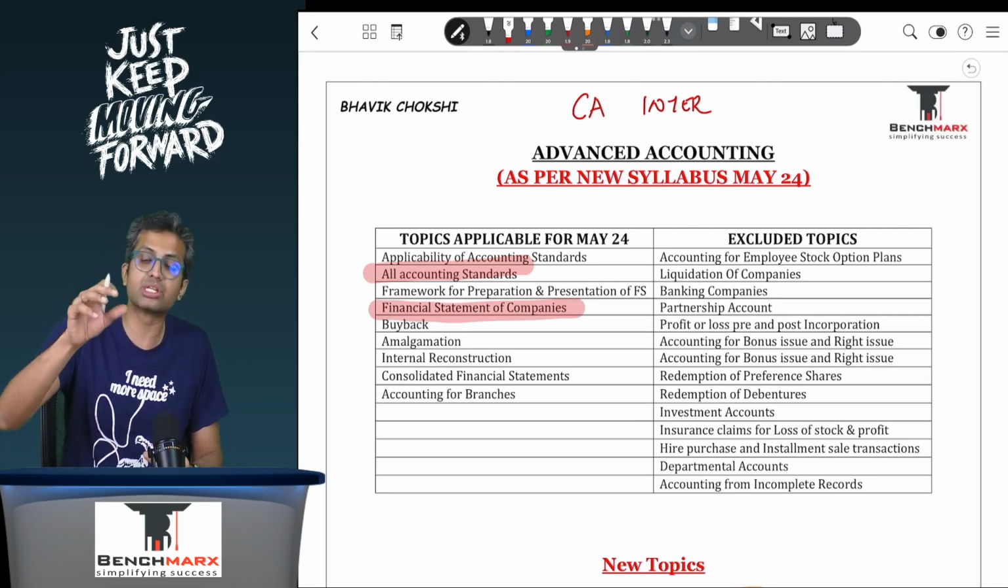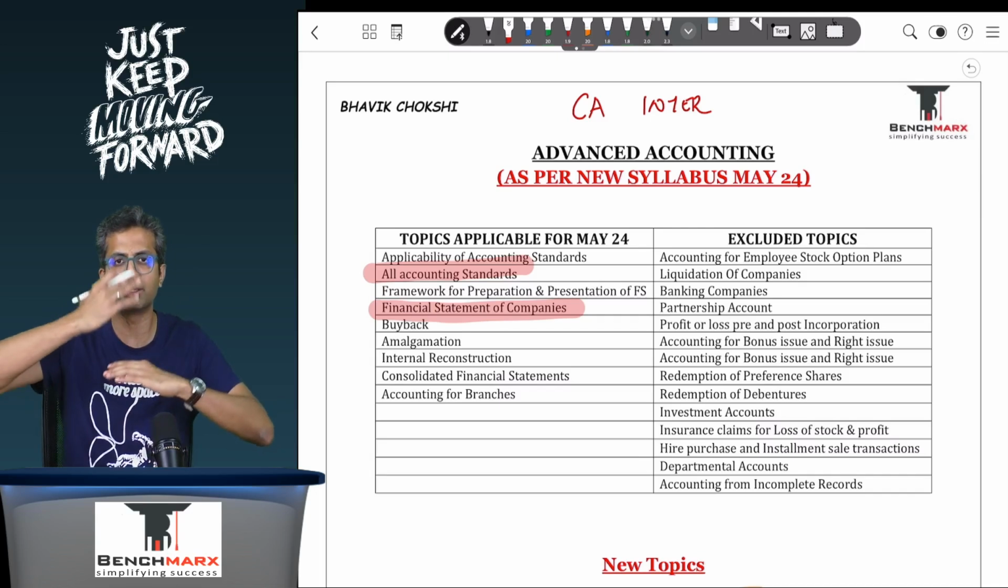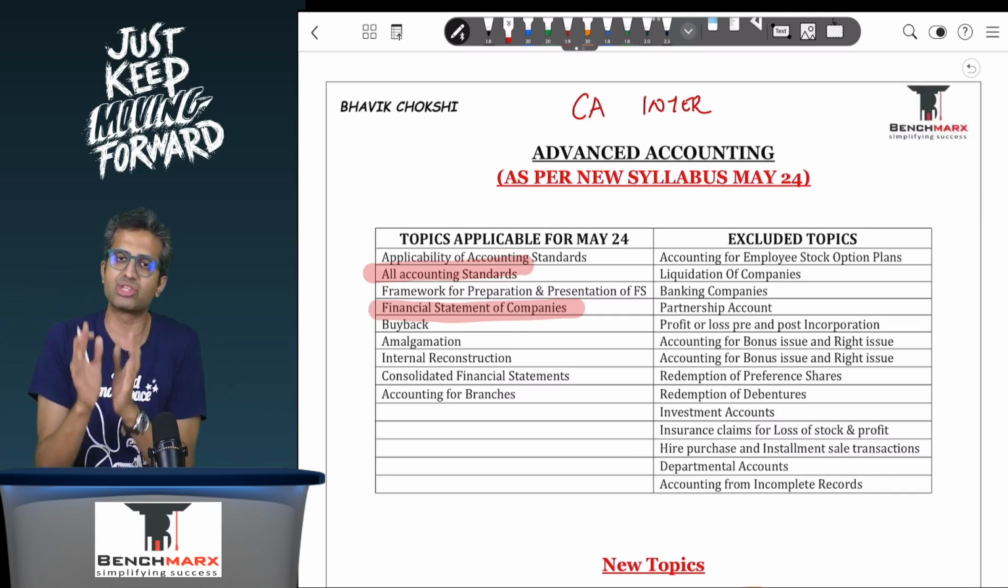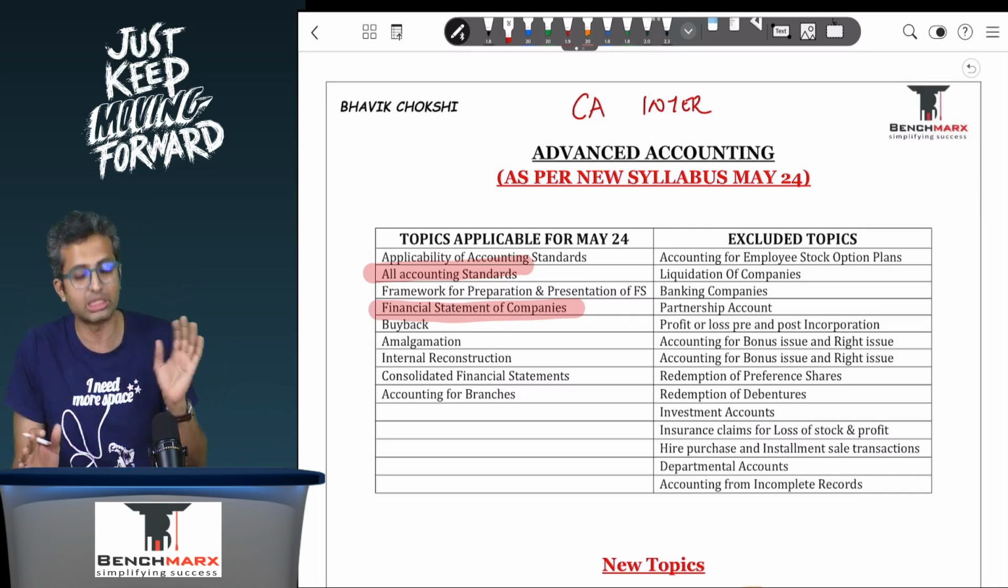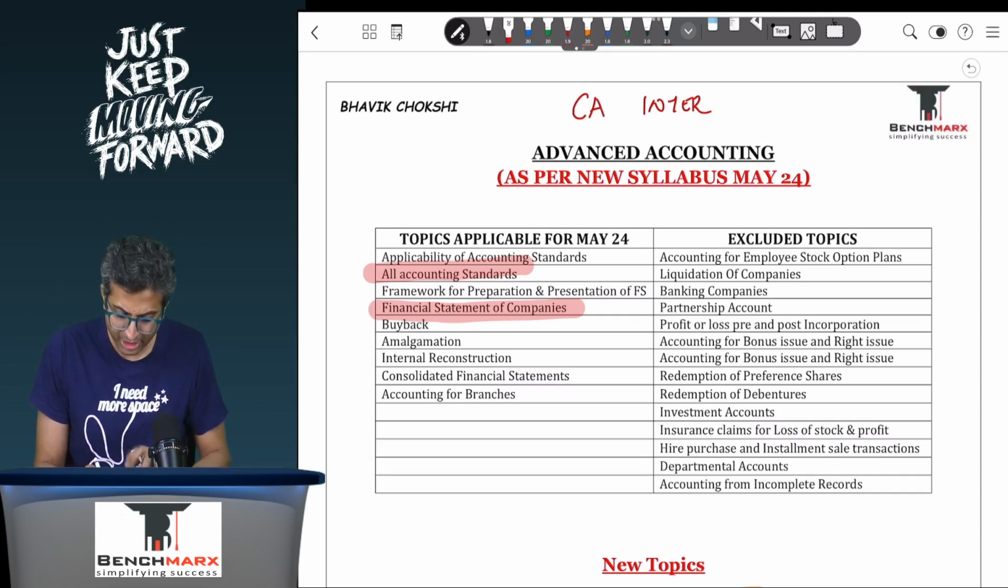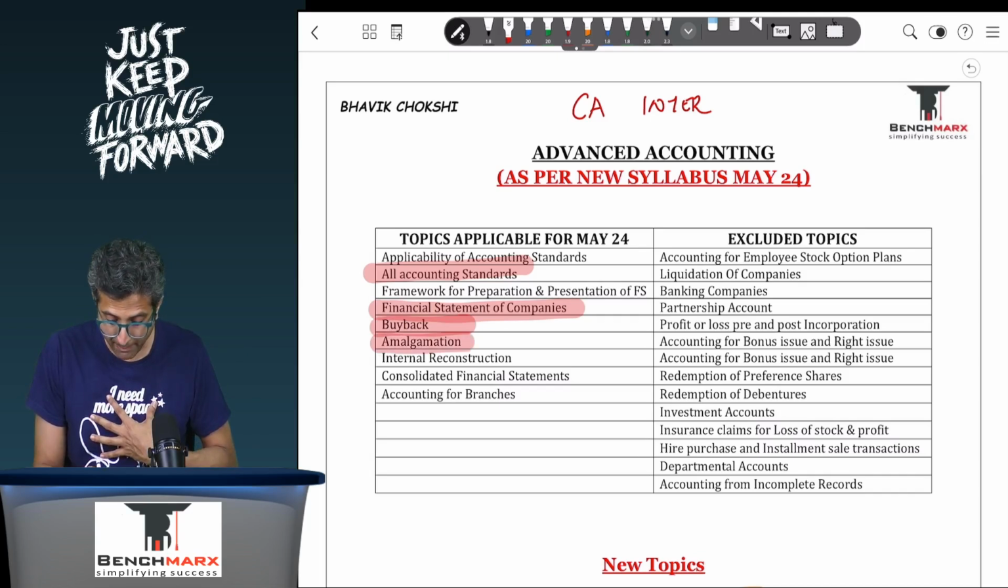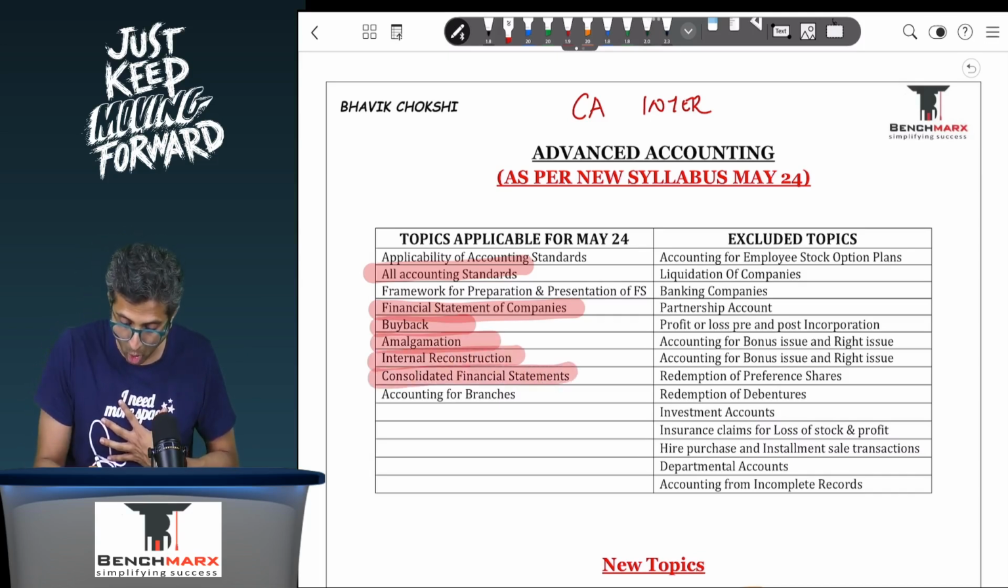This also includes the chapter of cash flow statement. So when you see the study material, the detailed cash flow statement chapter is still there. So you continue to study the cash flow statement chapter. Buyback is there, fairly scoring. Amalgamation, internal reconstruction, consolidated financial statements. Now all of these, if you go to see, are linked to company accounts.